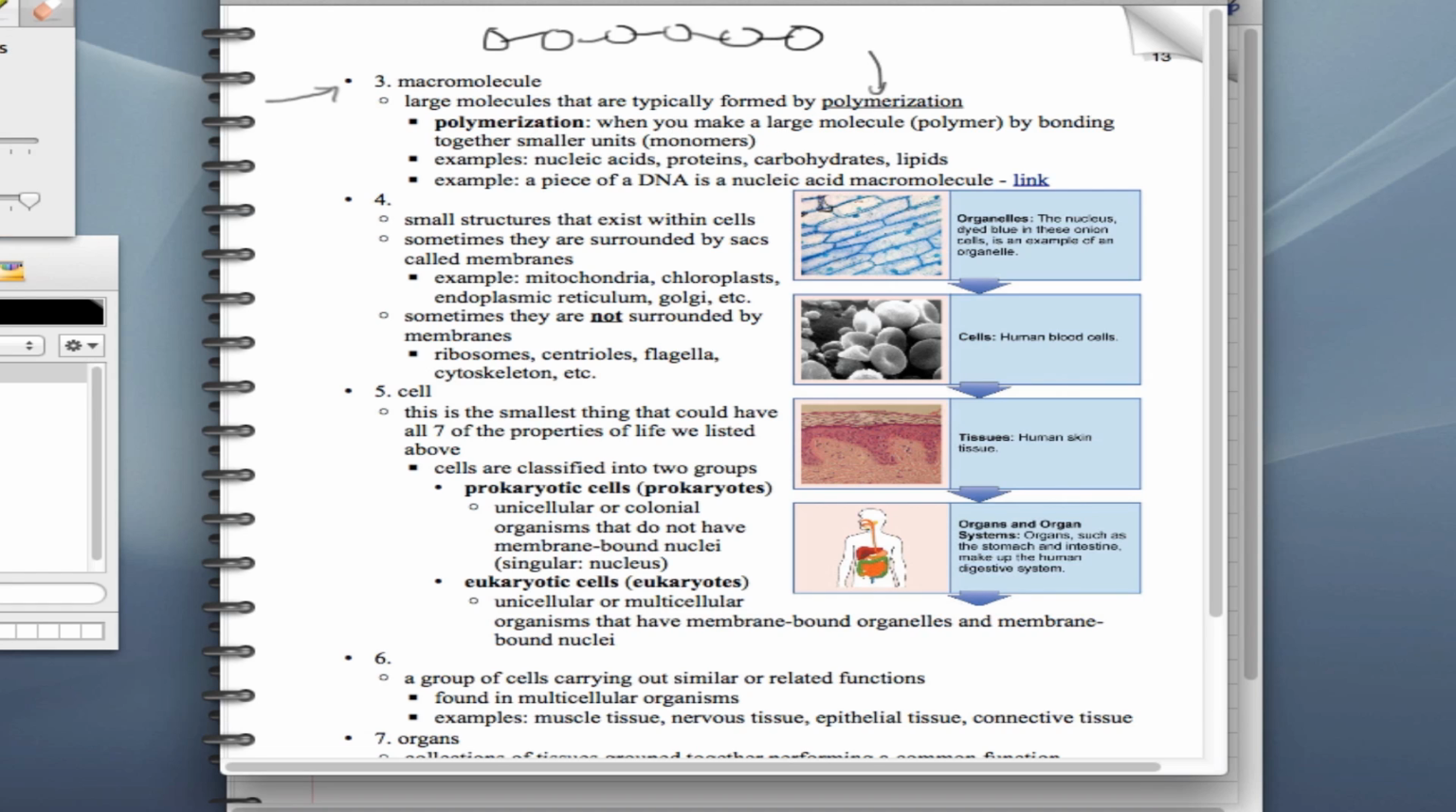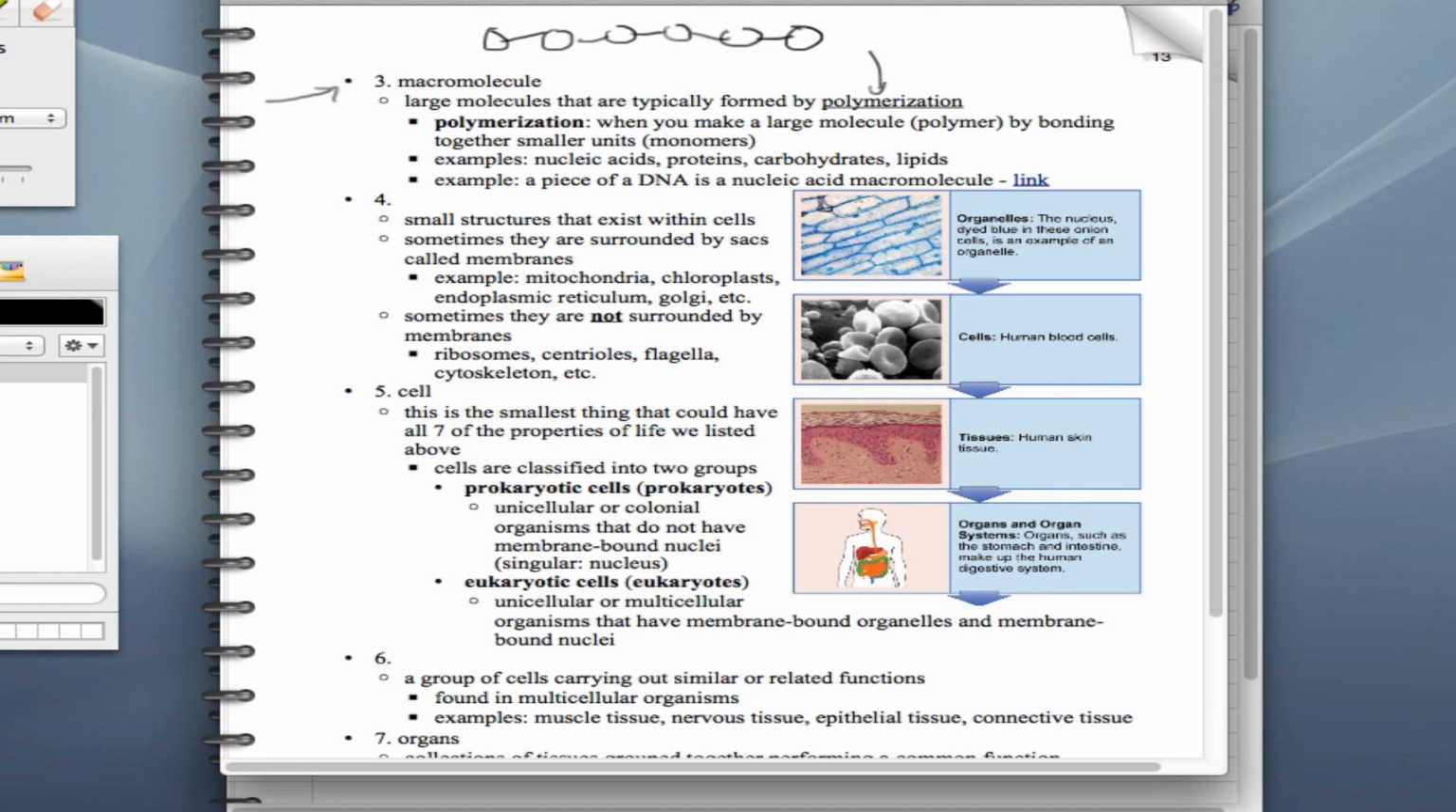In fact, in I think our third lecture, we're going to go through and describe the structures of each of these four. So it's a good thing to put this in your memory bank somewhere: nucleic acids, proteins, carbohydrates, and lipids. A more specific example might be a piece of DNA, which is considered a nucleic acid macromolecule. And if you click on this link, I think it goes to Wikipedia, you can see a picture of DNA in its three-dimensional glory.